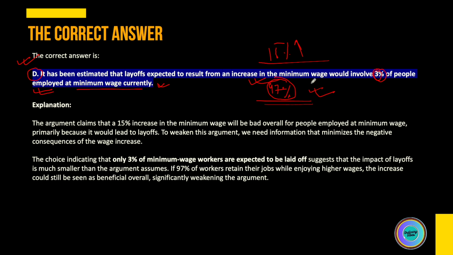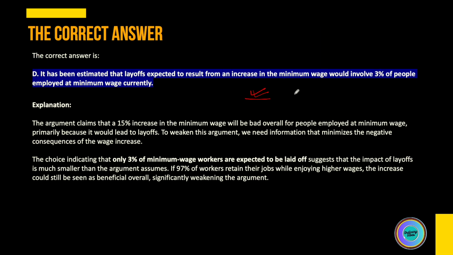Now, what was the argument and conclusion? The argument was that this 15% increase in minimum wage is overall beneficial. Now ask yourself: if 97% of people are being benefited because of this, is it overall beneficial? It makes sense that yes, if 97% of people are being benefited because of the increase, then it can generally be said that it is overall beneficial and not bad for the people.